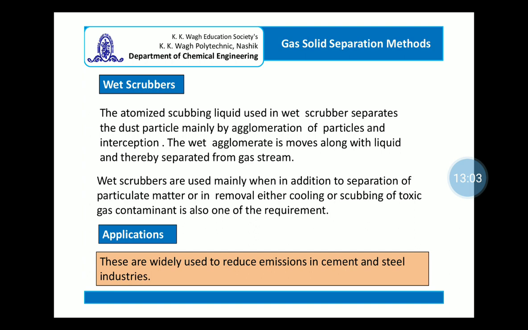These are widely used to reduce emissions in the cement and steel industry. They simultaneously cool the gas and remove the gaseous contaminants as well as the solids due to agglomeration.